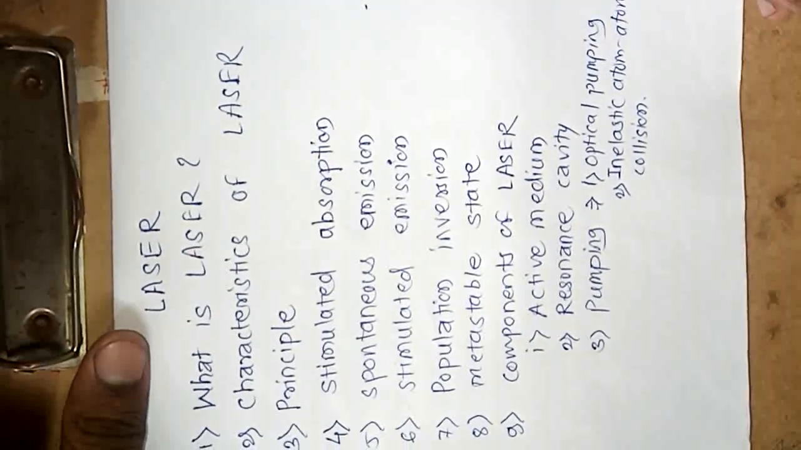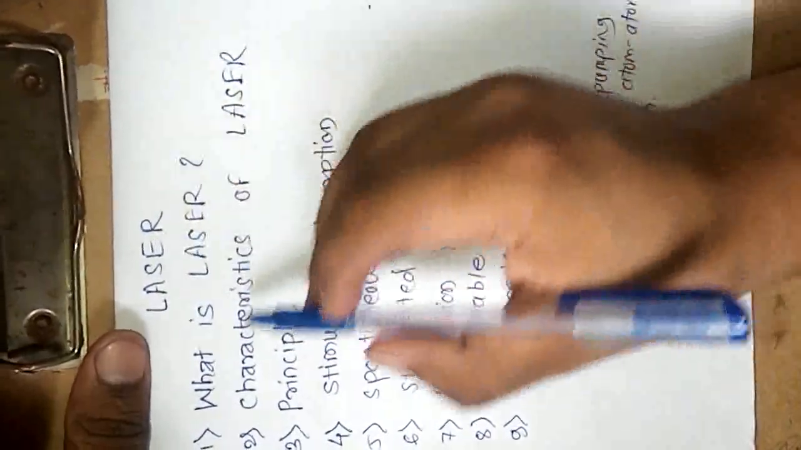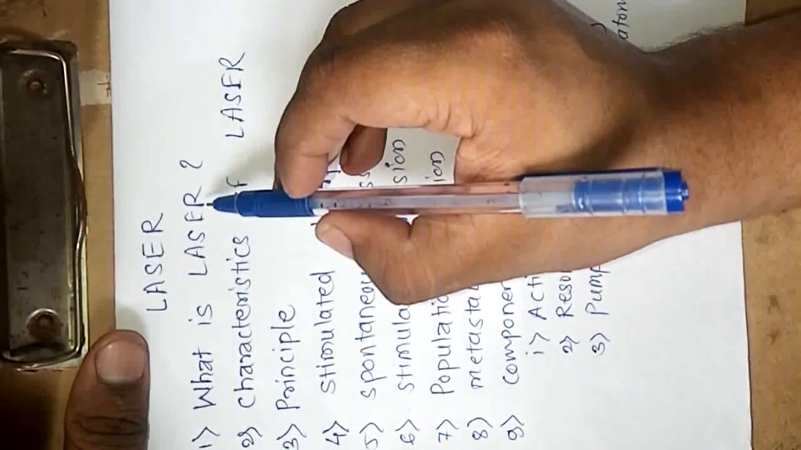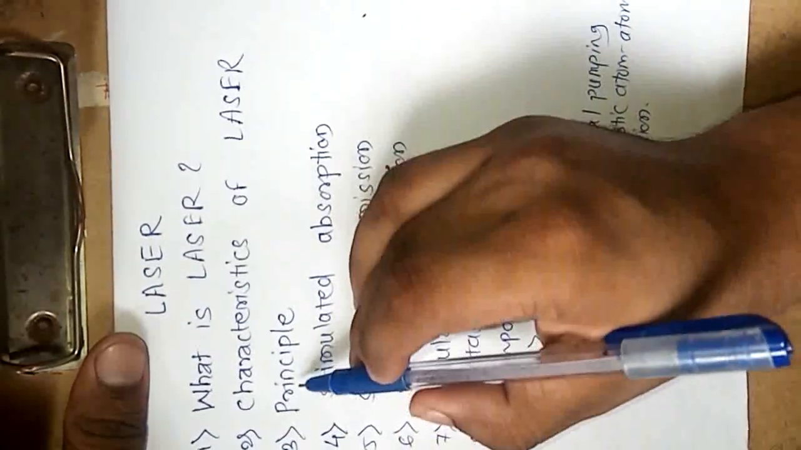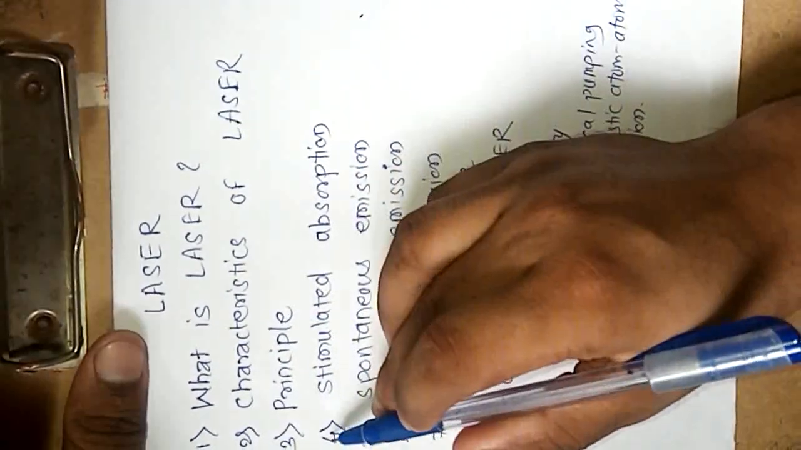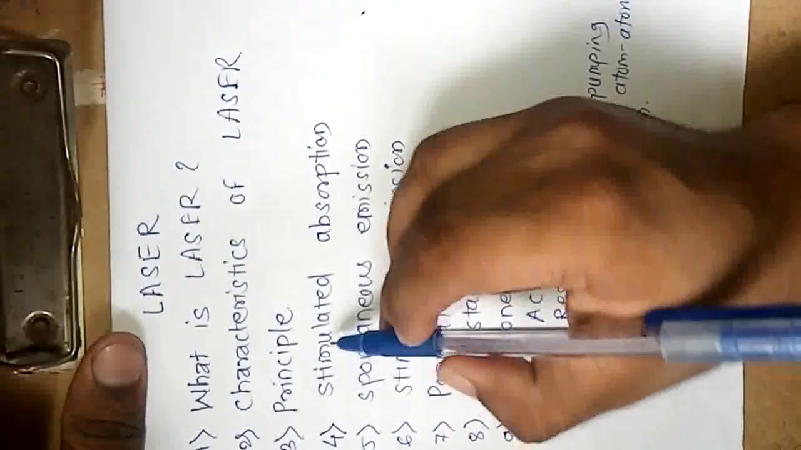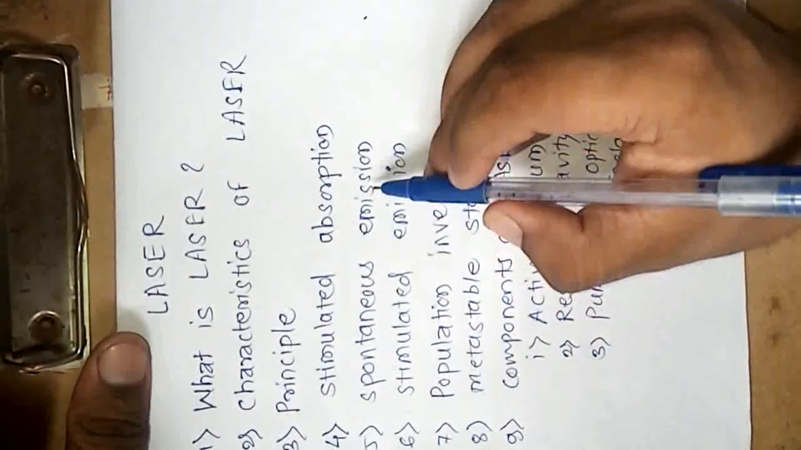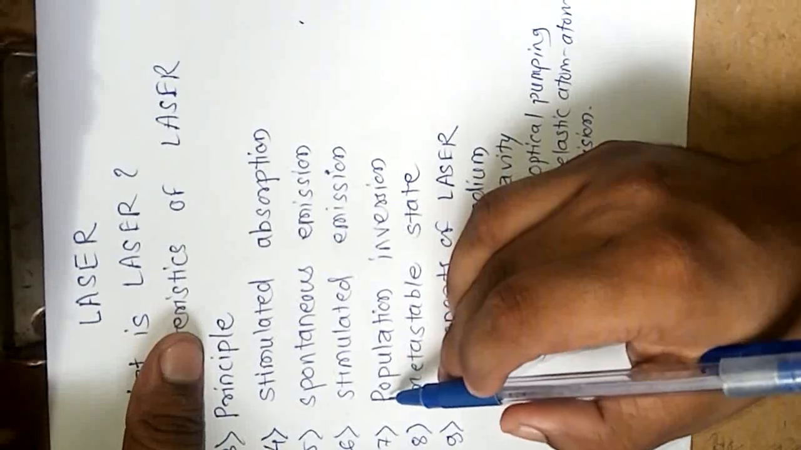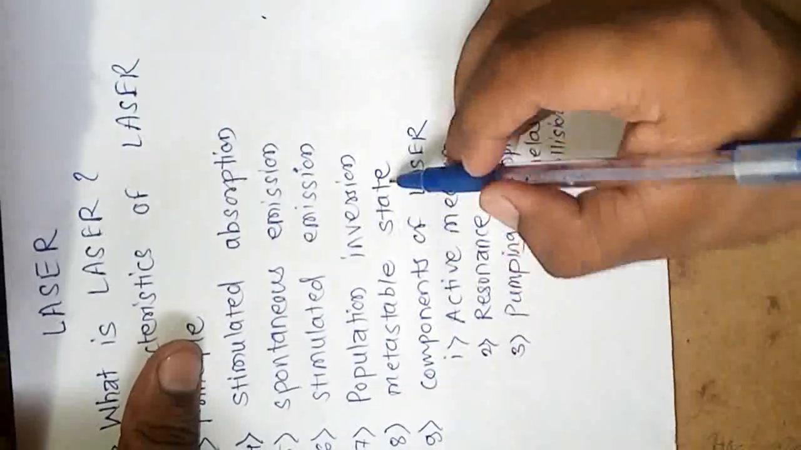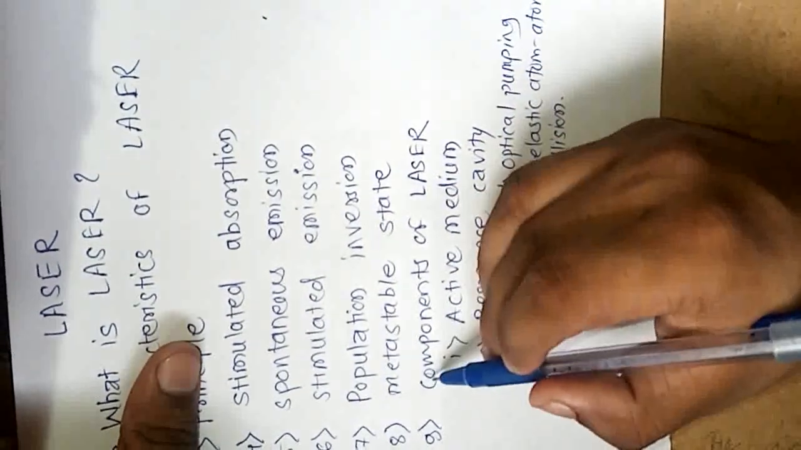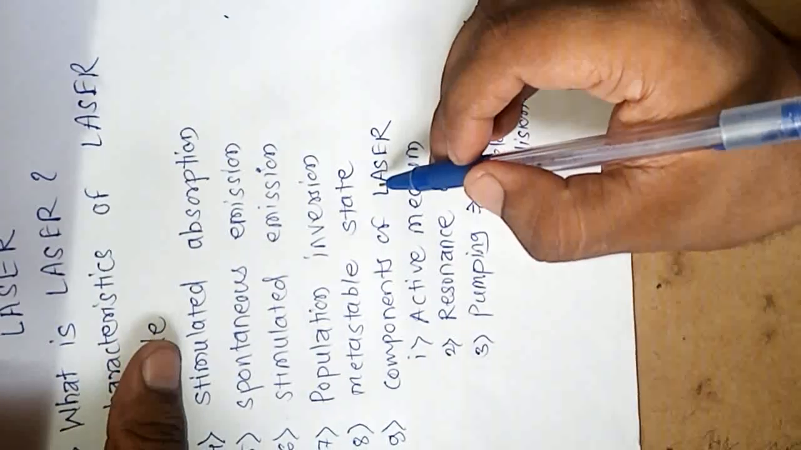Hello friends, in this topic we have to discuss these subpoints regarding laser. First point is what is laser, then second, characteristics of laser, then third is the principle of laser. Then we have to learn three processes: stimulated absorption, spontaneous emission and stimulated emission. Then the next point is population inversion, then metastable state, and the last one is the components of laser, which is subdivided into three types.